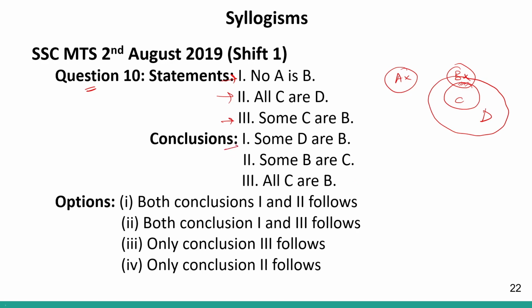Coming to conclusions. Conclusion 1 says some D are B. So some D are B is definitely this area. Correct? This area highlights some D are B. Therefore, this will be true. Conclusion number 2 says some B are C. So again, if I look in this diagram, it was given that some C are B. So some B will also be C, highlight being this area. So this is also true. Then we have all C are B. So this is false because it can be like that or it cannot. It may or may not be like that. So basically conclusion 1 and 2 will follow, which is given in option number 1. So option number 1 will be the correct answer to this question.